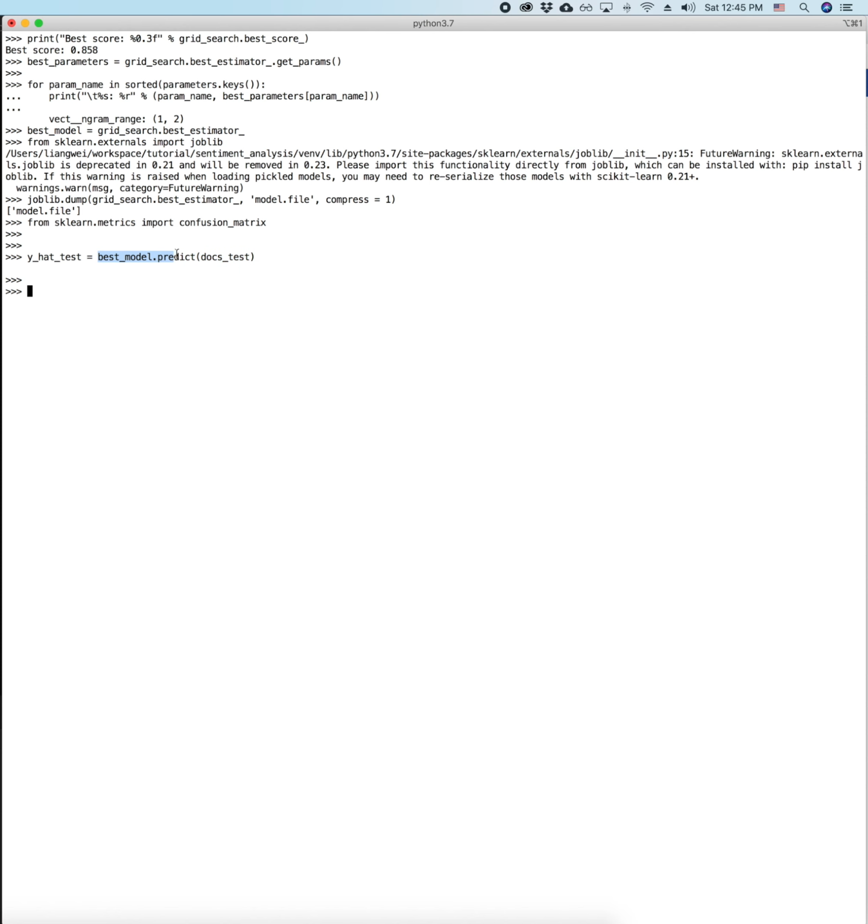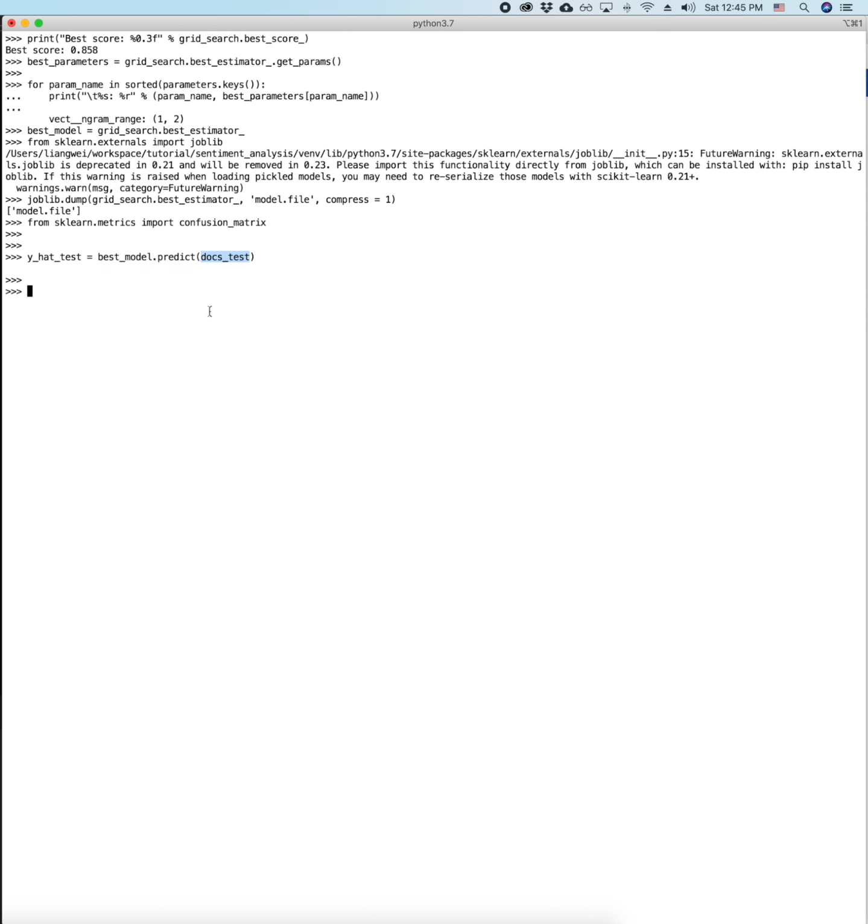Another very cool thing that I want to point out is that the model knows how to process the text files directly. We don't need to convert those texts into numerical vectors. We can just use best model predict, and this function knows how to pre-process all those text samples directly.